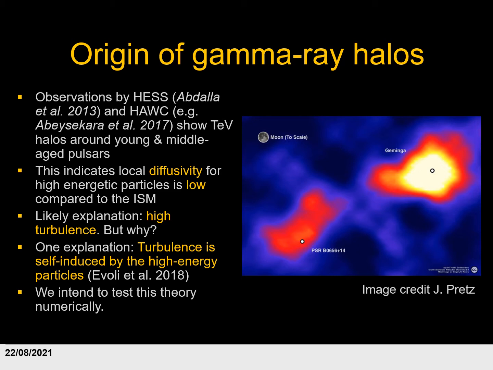The question is, what is the origin of this turbulence? And one explanation, which was put forward by Evoli et al. in 2018, is that this turbulence is in fact self-induced by the high-energy particles that are trying to escape from the pulsar environment. And this is something that we wish to test numerically.